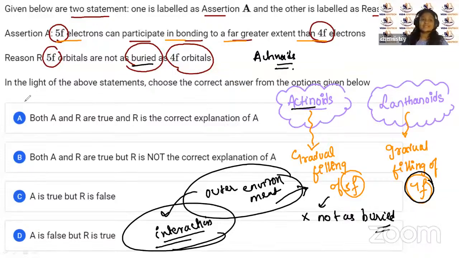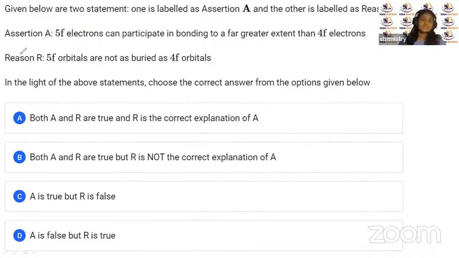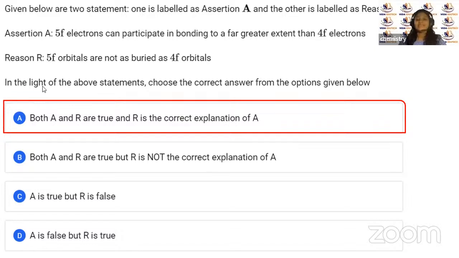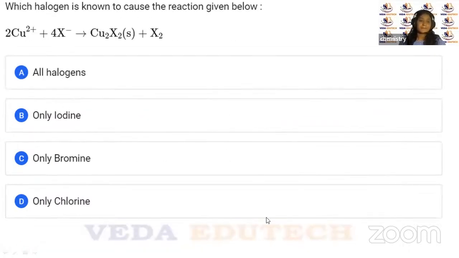Yes. So can I say that the assertion is true? Yes, the assertion is true. Can I say the reason is true? The reason is also true. But can I say that R is the correct explanation of A? Yes, obviously. 5f electron is participating to a greater extent because it is not as buried as 4f, right? So which one is going to be the correct answer, children? A is going to be your correct answer. That is, both A and R are true and R is the correct explanation of A. Yes, children? Okay.